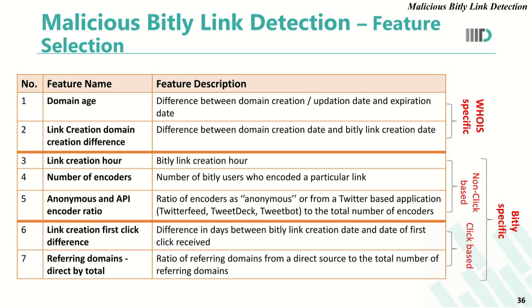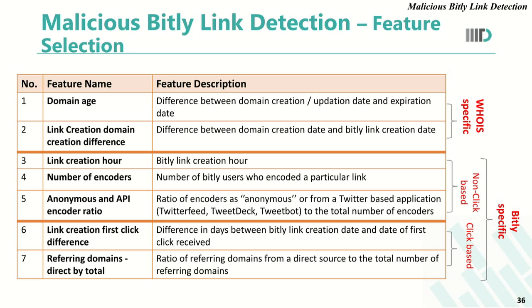The features that we used were domain age, that is the difference between domain creation and expiration date, and link creation domain creation difference, that is when the link was created and when the corresponding domain was created. Another set of features, the Bitly specific features, correspond to the Bitly analytics that we collected.